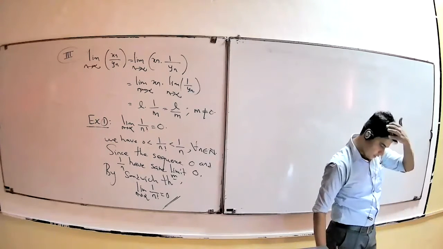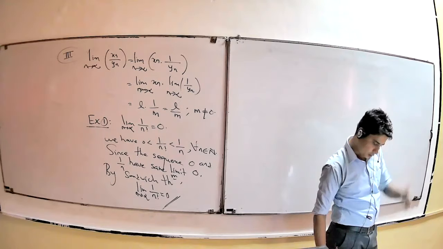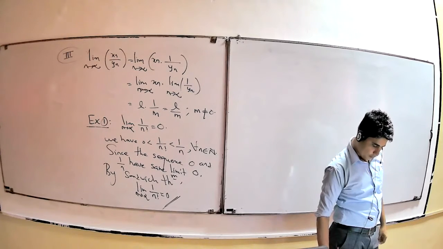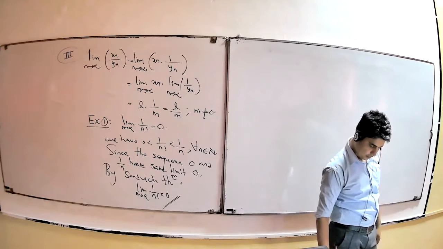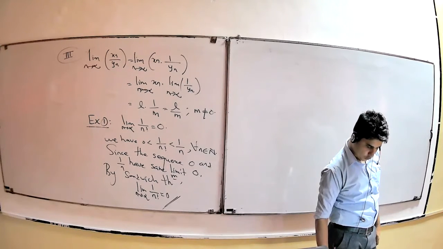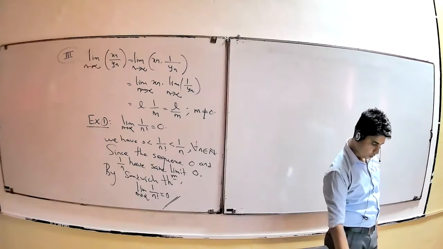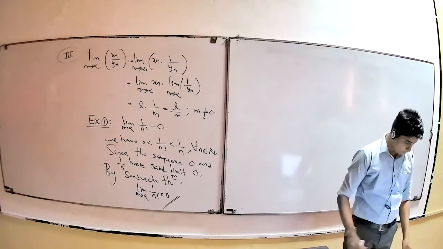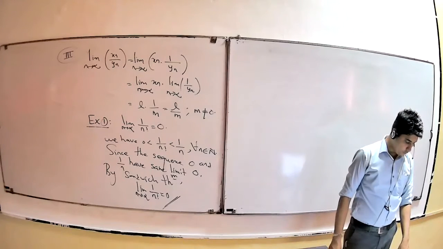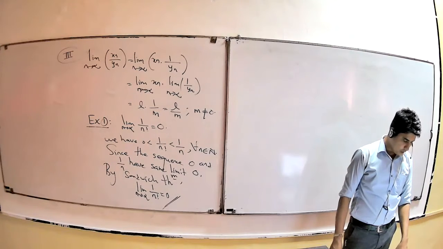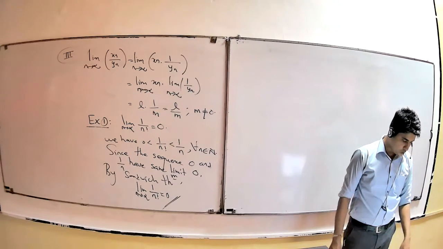If Sn is a strictly positive sequence of real numbers, and Sn plus 1 over Sn is less than r, less than 1, for all n belonging to the natural numbers, for some r belonging to the real numbers, then the limit of Sn equals 0. Likewise, if L equals the limit as n tends to infinity of Sn plus 1 over Sn exists and L is less than 1, then in that case also the limit of Sn as n tends to infinity equals 0.